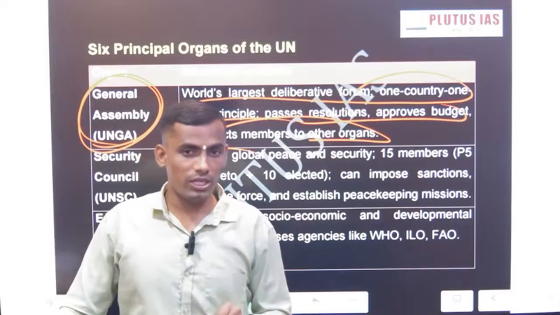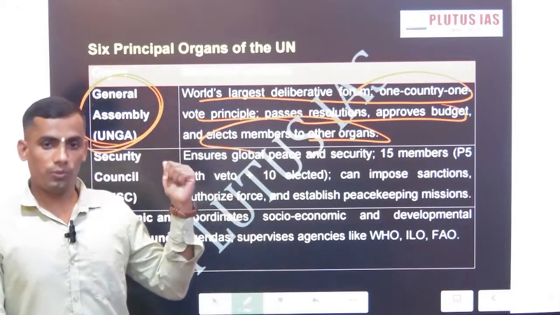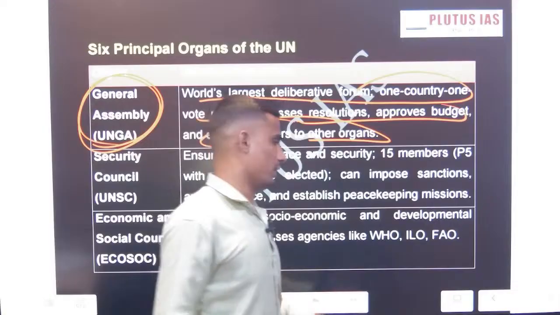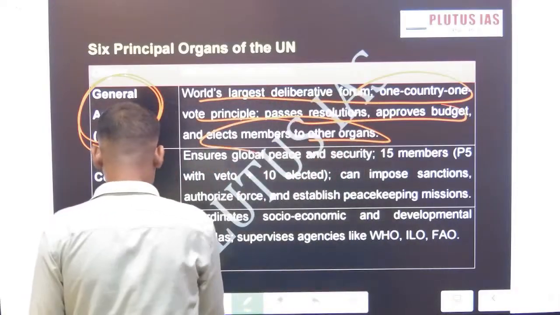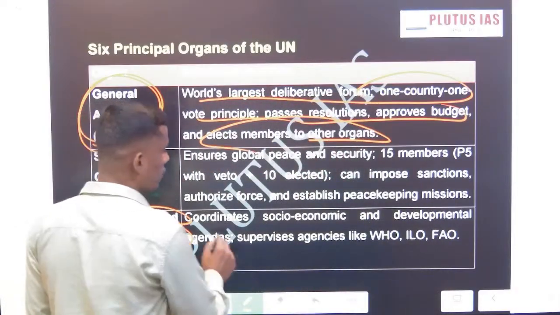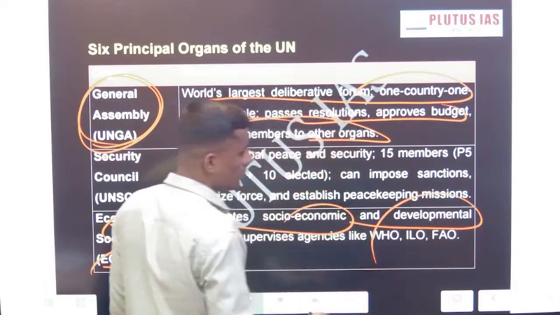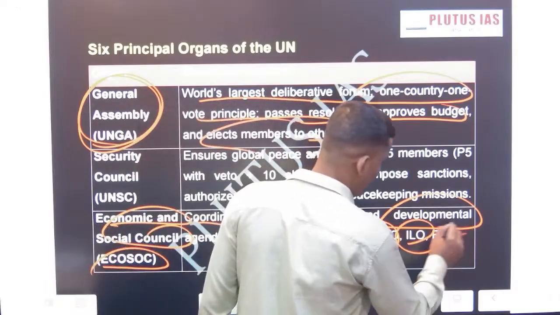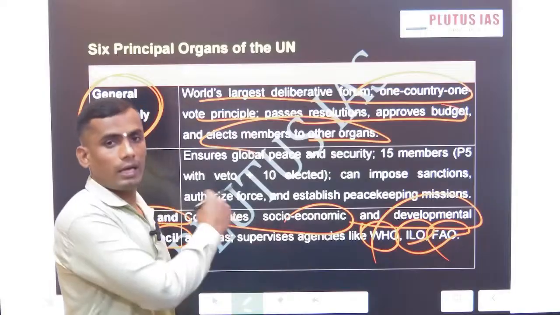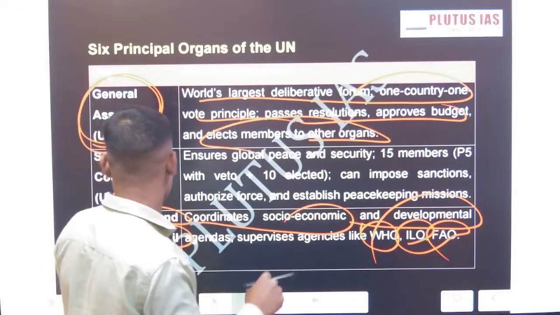So it becomes very important to study the UNSC, the UNGA, and the third one, ECOSOC. This is also one of the organizations which works in the domain of socio-economic development, education, FAO. These are the sub organs of the United Nations Economic and Social Council.